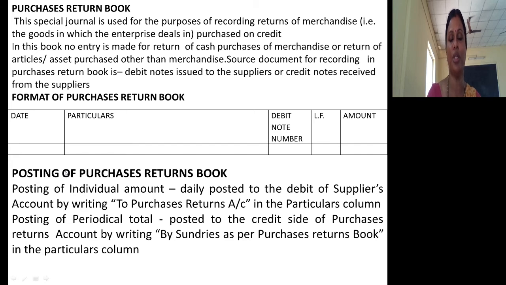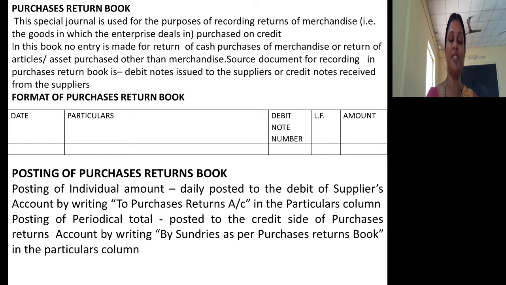Now, how do you post the purchases return book entries? They will be posted to two different types of accounts: one is the purchases return account and the other is the suppliers account. While posting entries to the suppliers account, you will post daily on the debit side, as 'to purchases return account'.